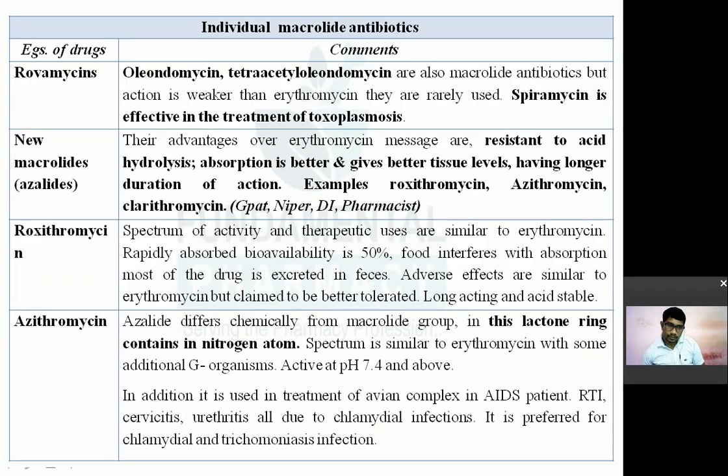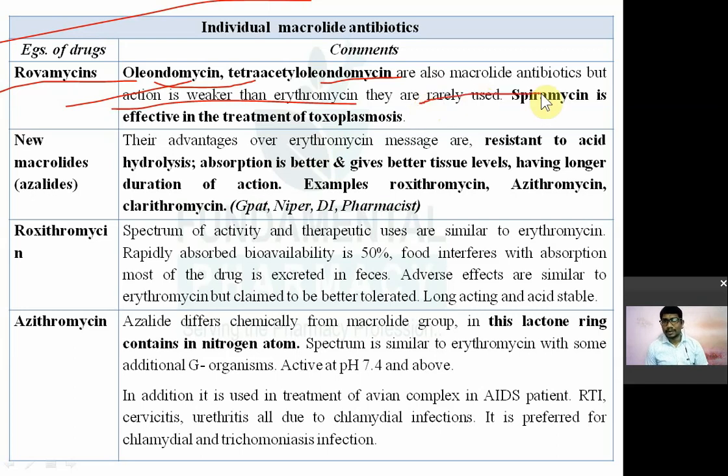Then next one is the individual macrolide antibiotics, like troleandomycin. In that you have oleandomycin and triacetyloleandomycin, which are macrolide antibiotics, but their action is weaker than erythromycin. The mechanism is the same, but the action is weaker; it is a weaker antibiotic than erythromycin. They are rarely used. Spiramycin is a drug of choice in case of toxoplasmosis. We have seen it in the previous slide also.